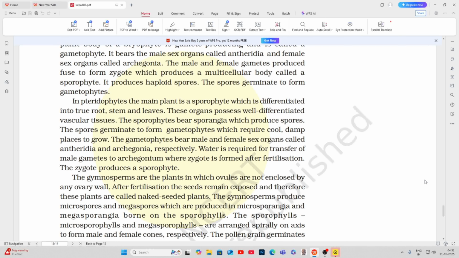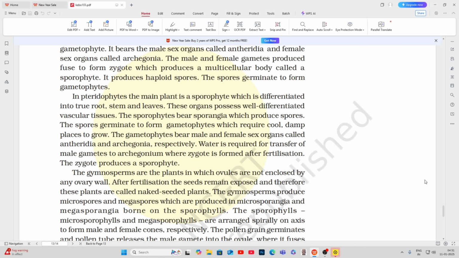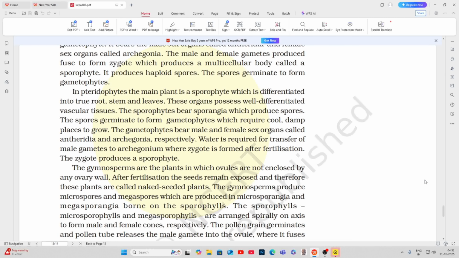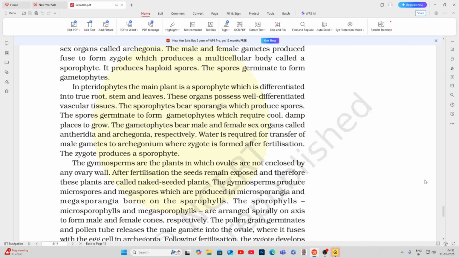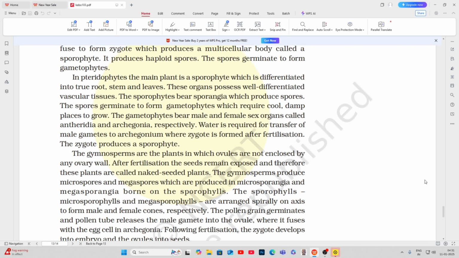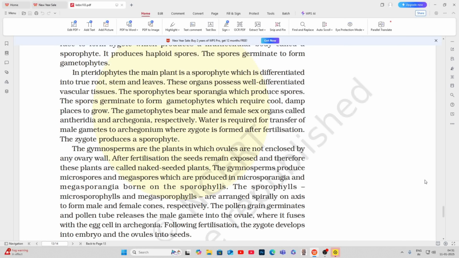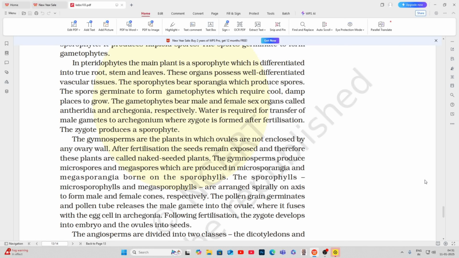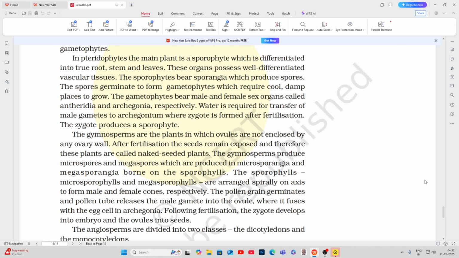In pteridophytes, the main plant is a sporophyte, which is divided into true root, stem, and leaves. These organs possess well-differentiated vascular tissues. The sporophytes bear sporangia, which produce spores. The spores germinate to form gametophytes, which require cool, damp places to grow. The gametophytes bear male and female sex organs called antheridia and archegonia, respectively. Water is required for transfer of male gametes to archegonium, where zygote is formed after fertilization. The zygote produces a sporophyte.